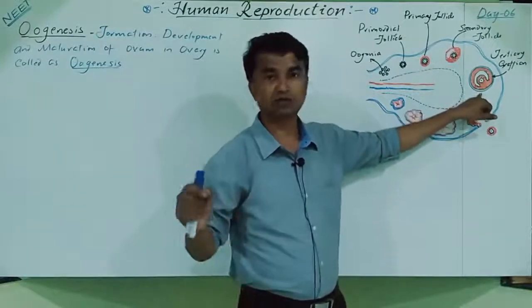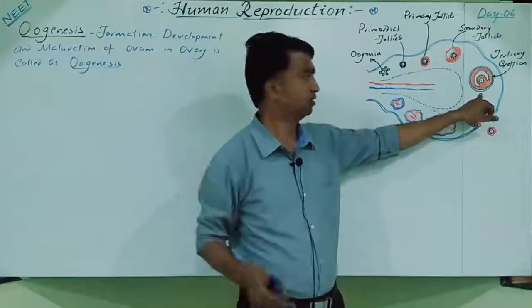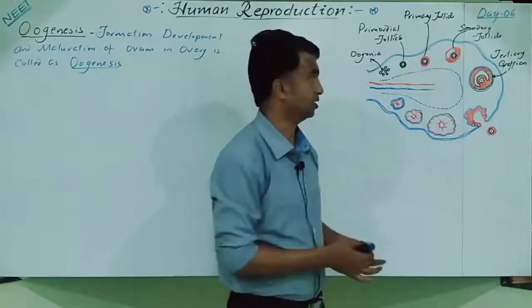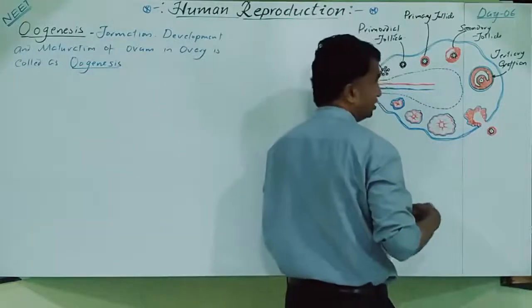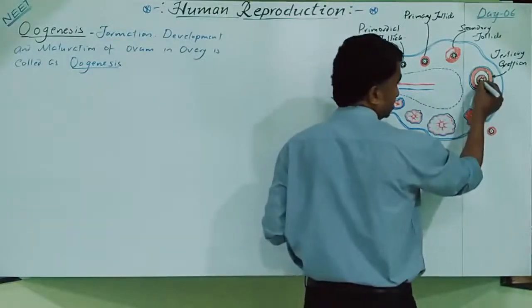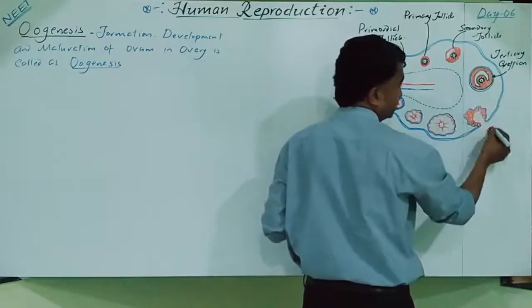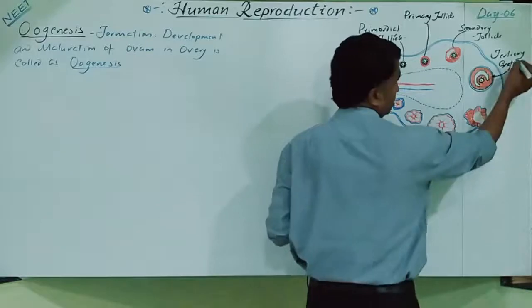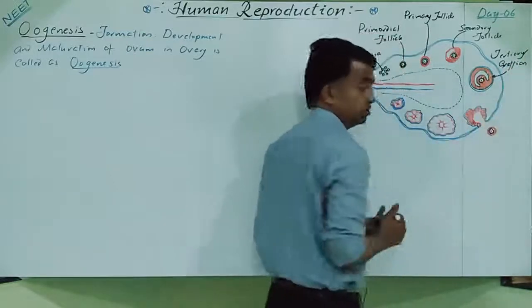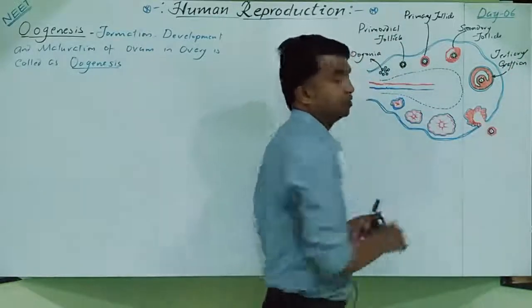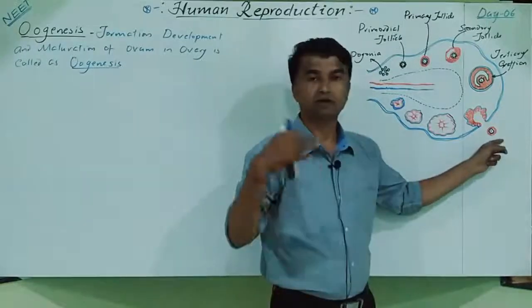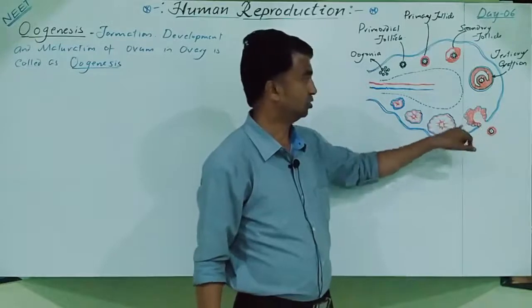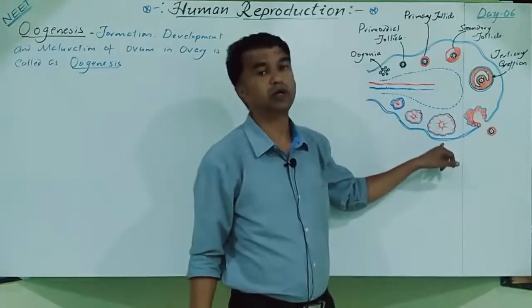Exactly on the 14th day of the menstrual cycle, which we are going to cover, the Graafian follicle ruptures and the secondary oocyte is released. This is a tertiary follicle with the secondary oocyte. This central cell is the secondary oocyte, and it is released. This is the ruptured Graafian follicle. The secondary oocyte is ready to be fertilized. It enters the fallopian tube or oviduct. The Graafian follicle gradually turns into the corpus luteum.